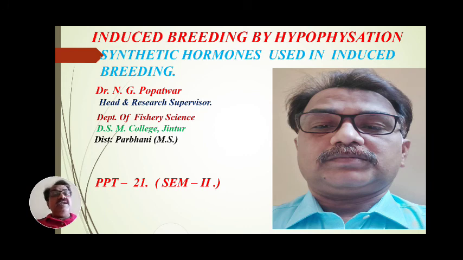All these are different hormones. They are responsible for early maturity and the development of gonads, that may be testes or ovaries, and give a good result for induced breeding by hypophysis.